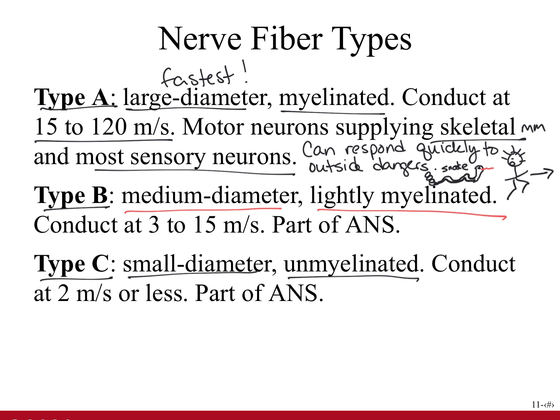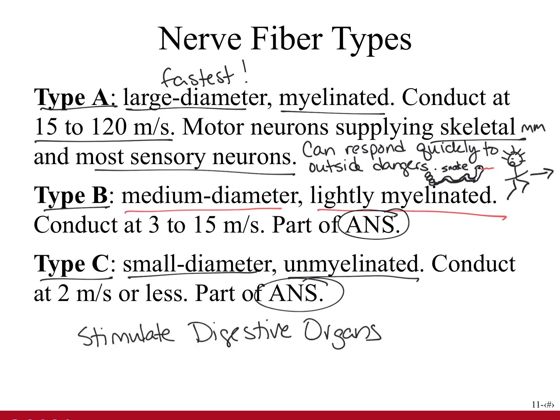Both the B and the C fibers are primarily part of the autonomic nervous system, which stimulates internal organs like the stomach, intestines, and the heart. The responses necessary to maintain internal homeostasis, like digestion, don't have to be as rapid as responses to the external environment. This ends this video on the continuation of section 11.5.